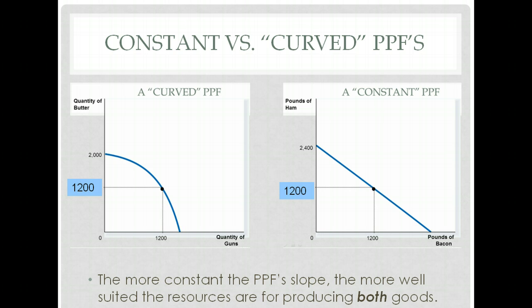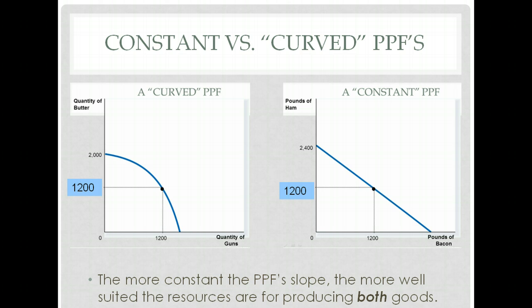So, if I decide to give up 1,200 pounds of bacon, or to move from 1,200 to 0 pounds of bacon, I'm going to gain just as much ham back. 1,200 pounds of ham and move all the way up to 2,400 pounds of ham. What I gave up is equal to what I got back. Again, because the pigs, they don't care. They can either make bacon or ham. They move very easily both ways.